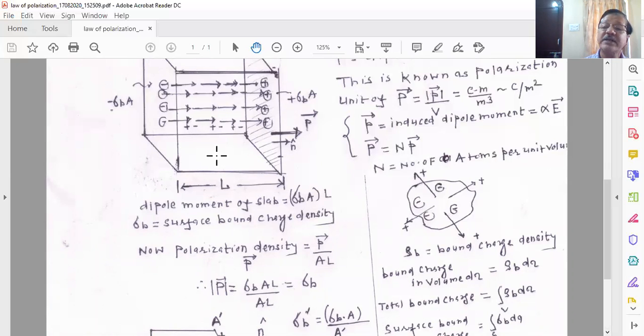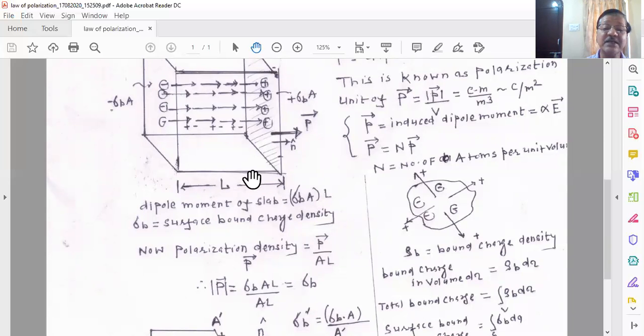The dipole moment is the charge into the distance. The charge over each phase is sigma b A, but here we don't take the sign because we have to take the magnitude of the charge. So this is the magnitude of the charge, sigma b into A, and L is a linear dimension.